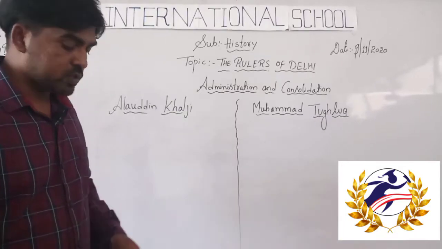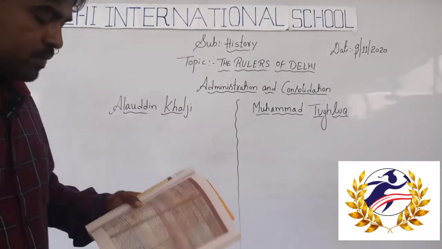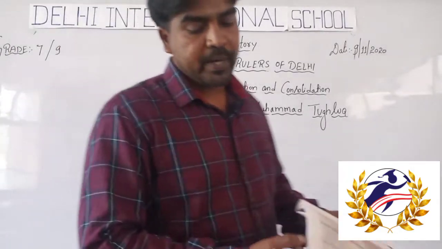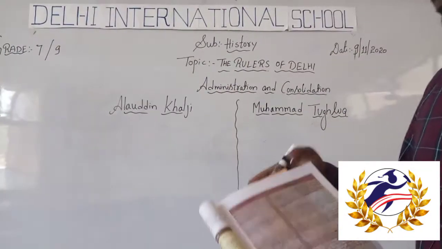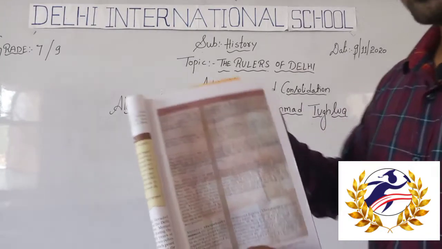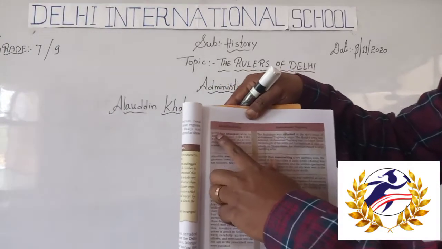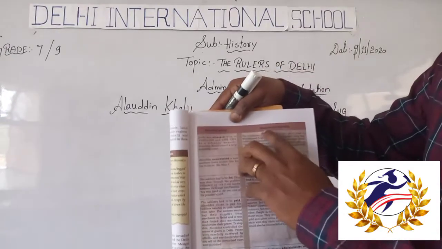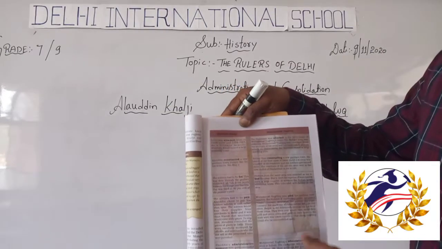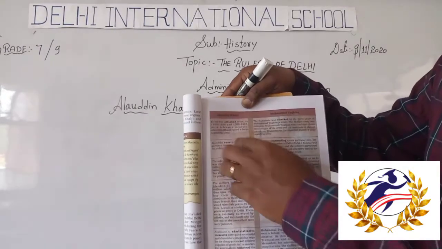So students, in your textbook, page number 41, they have given two columns here. One is for Alauddin Khilji and the other for Muhammad bin Tughlaq. So we will discuss one by one.